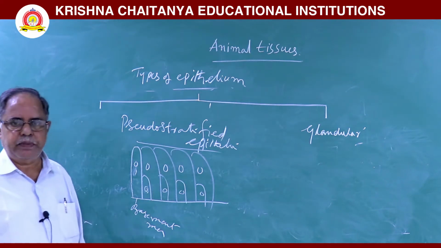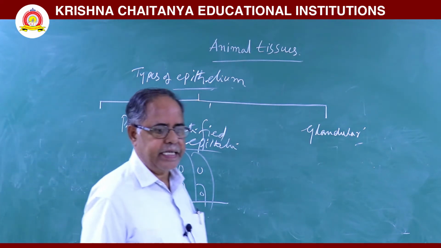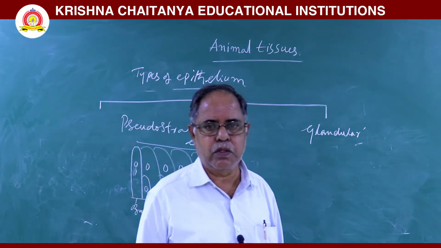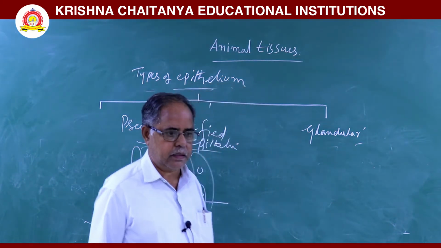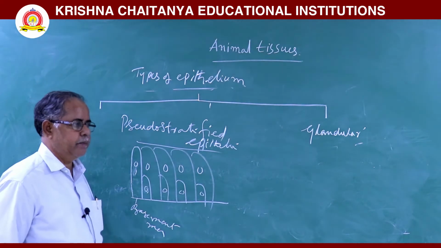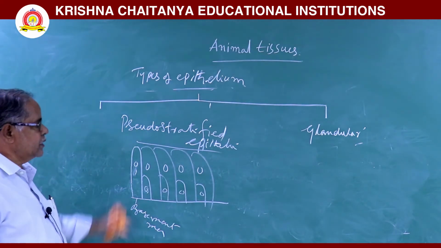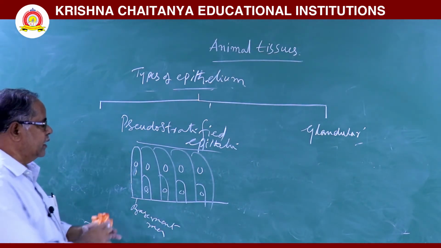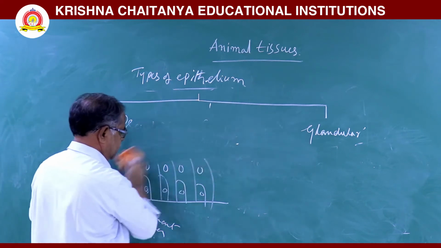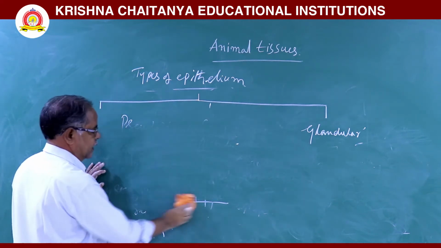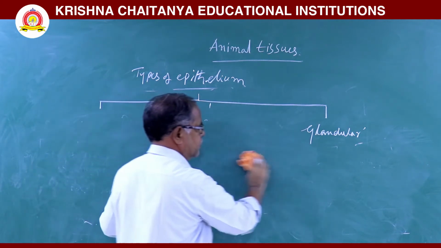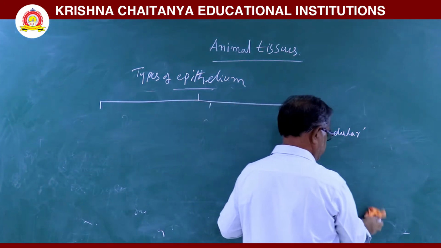This pseudostratified epithelium is seen in trachea and also epididymis. This is about pseudostratified epithelium. Next, last, glandular epithelium.